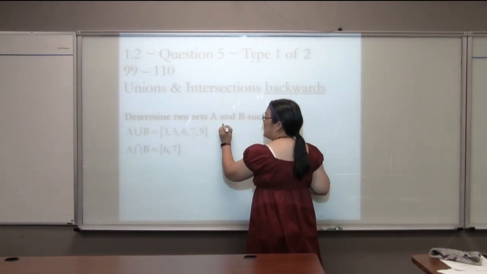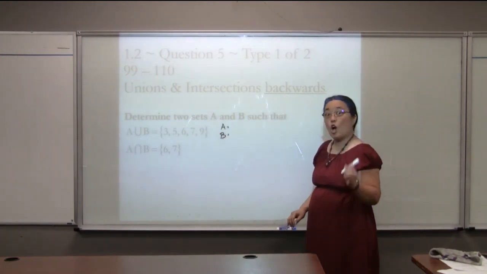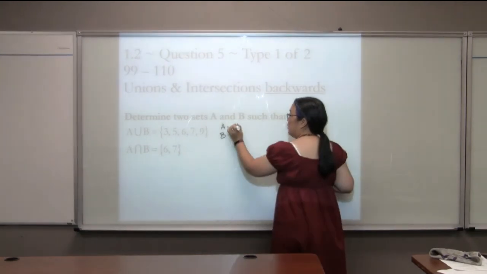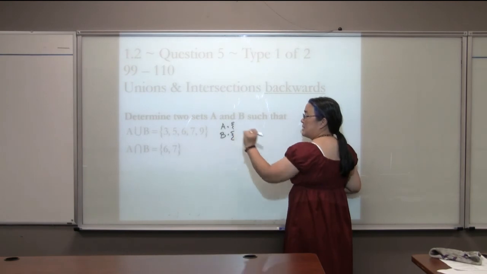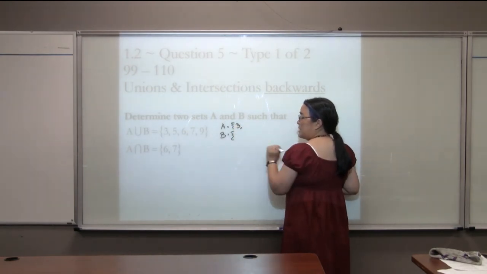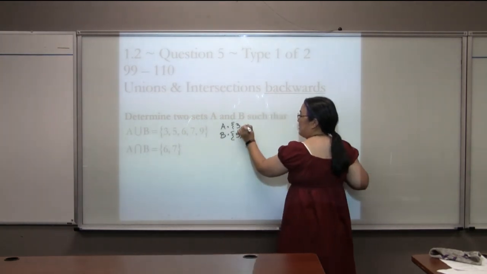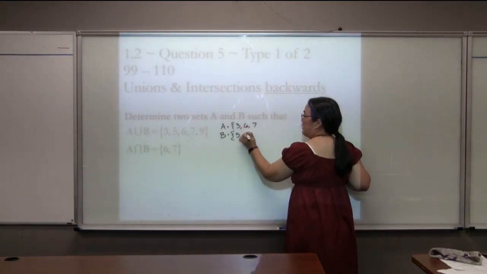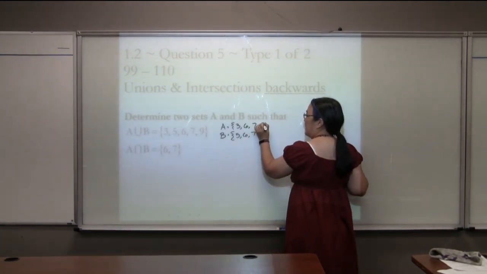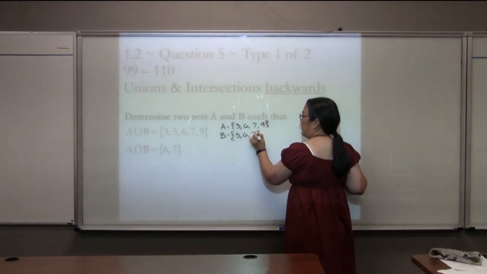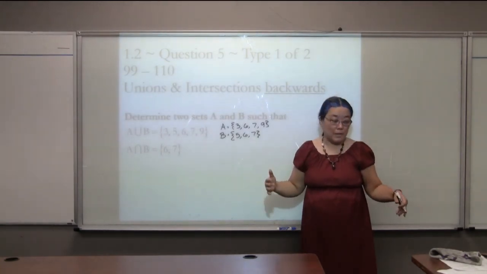One of the reasons that this is difficult is there's many answers to this. Often, but not always. So if we look at this, one of the sets has to have a 3. One of the sets has to have a 5. But both of the sets have to have 6 and 7. So I have to make sure that 6 and 7 are in both sets. And one of the sets has to have a 9. That is an answer. There are many answers.